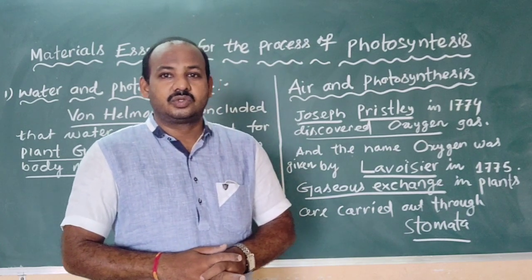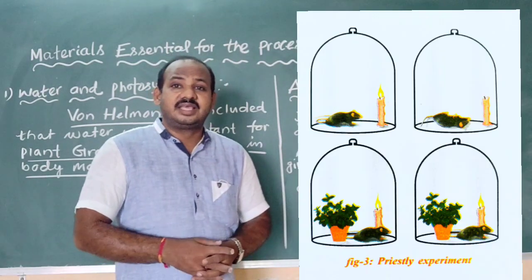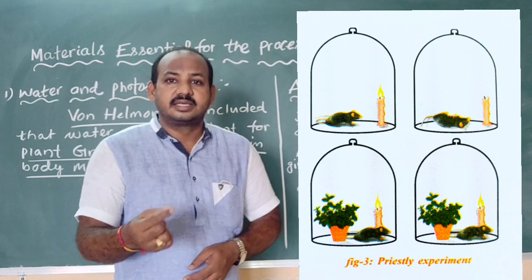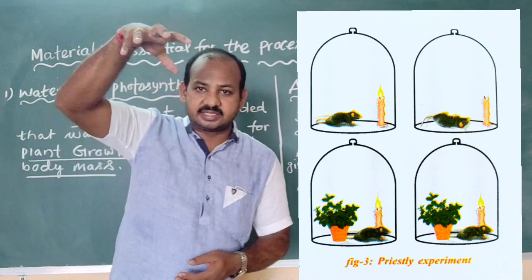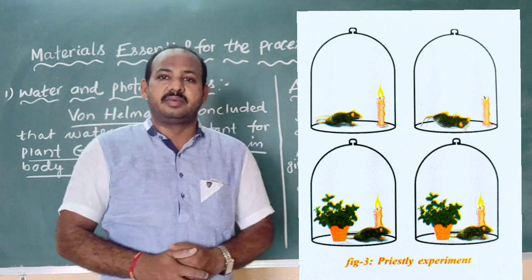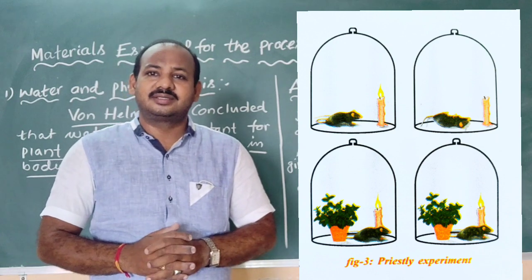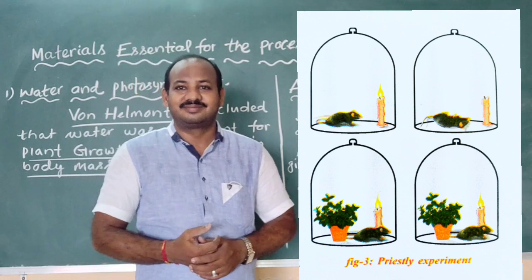Okay, children. First of all, Joseph Priestley took a bell jar, and in that bell jar he burned a candle. He burned a candle and covered it with a bell jar. After some time, he found that the candle went off with a pop sound.